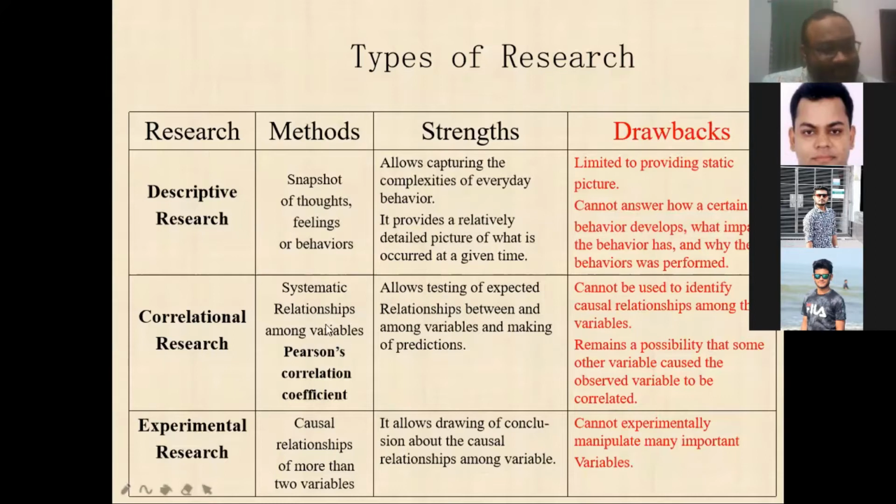Then correlational research is more advanced than descriptive research, and there are some logics. There are two words, cause and effect, so at least we can know about the causes. A causal relationship among the variables cannot be identified by observing that the variables are correlated.